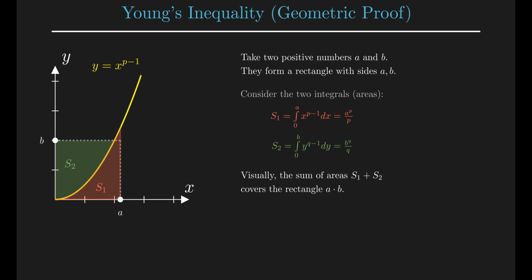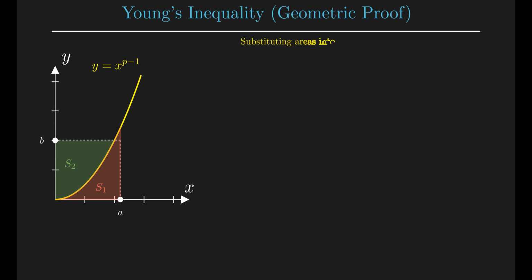Visually, notice the relationship between the rectangle and these areas. The sum of the red area S1 and the green area S2 completely covers the rectangle formed by a and b. This leads us to Young's inequality. A times b is less than or equal to a to the power of p over p plus b to the power of q over q.